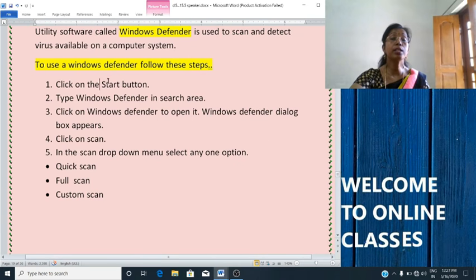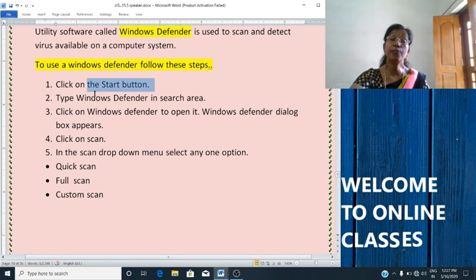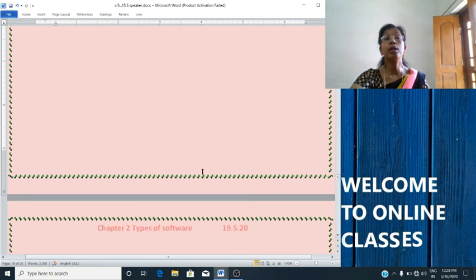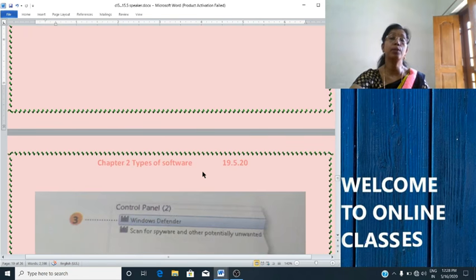Click the start button, then type Windows Defender in the search area. Then click on Windows Defender to open it, and the dialog box appears. Then click on scan. Then you will get quick scan, full scan, custom scan, all this. So you will click on the required option to scan the computer. Okay.